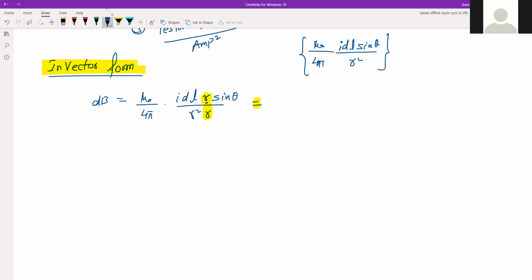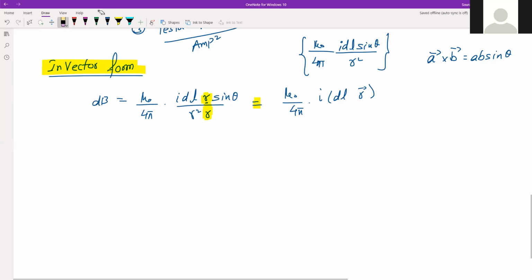So cross product of two vectors a and b is written as ab sine theta. So now you see this is dl into r sine theta. So this is actually mu naught by 4 pi into I into dl cross r.